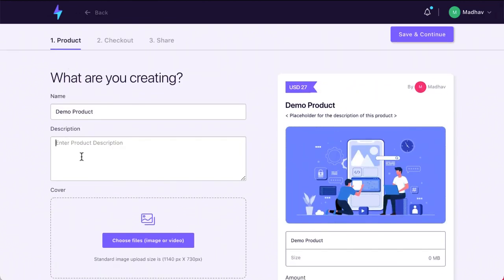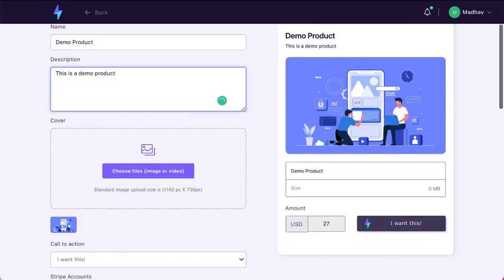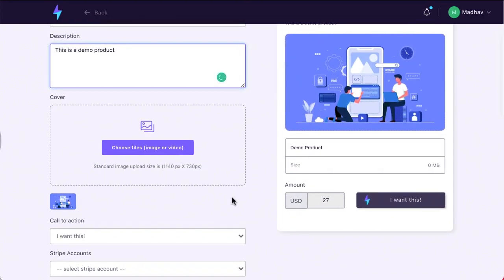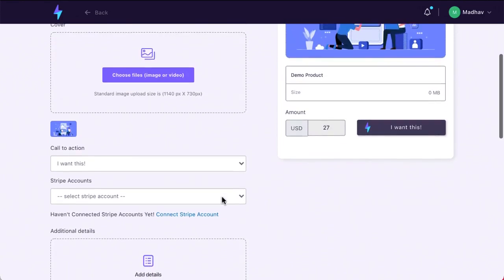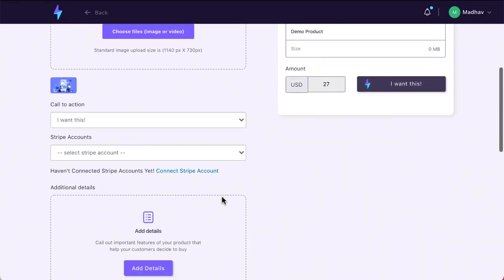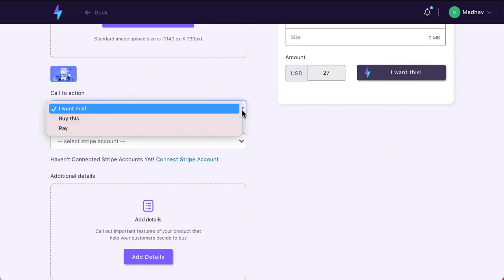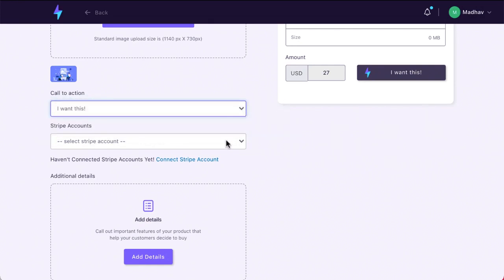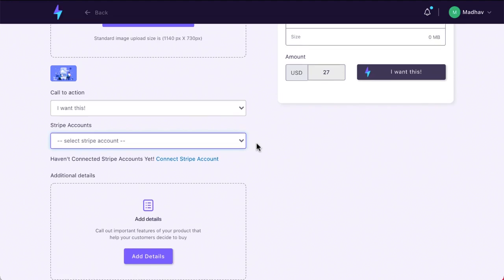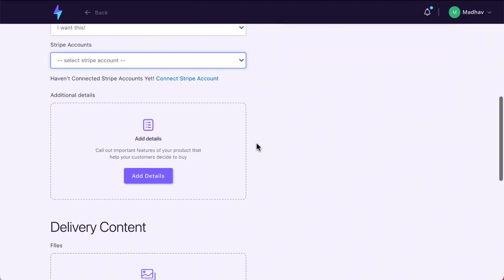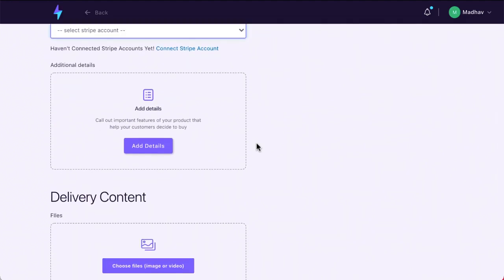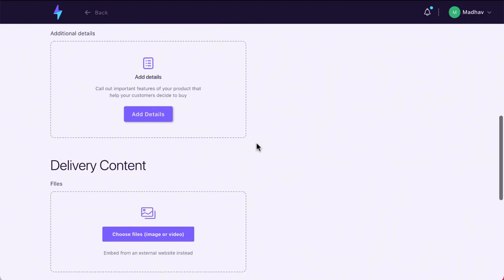You create your product. This is a demo product. You'll put in your image here. Call to action. I just want to keep this demo a bit overview type, so I won't do all these steps. I'll just show it to you with the product that's created. You can write your call to action, like buy this, pay, or whatever. You can select your Stripe account, which I'm not going to do right now because this one's not connected. And then you put in your additional details here.